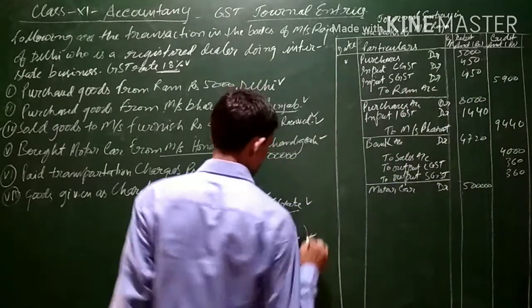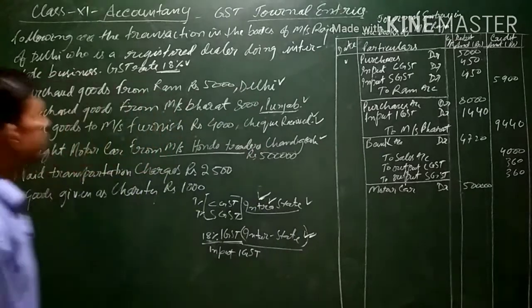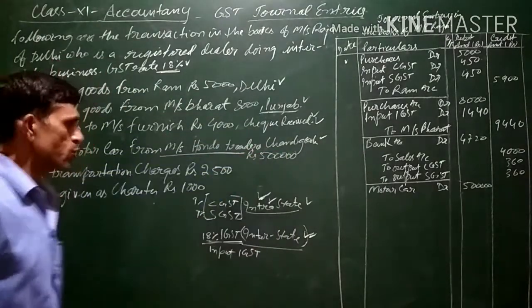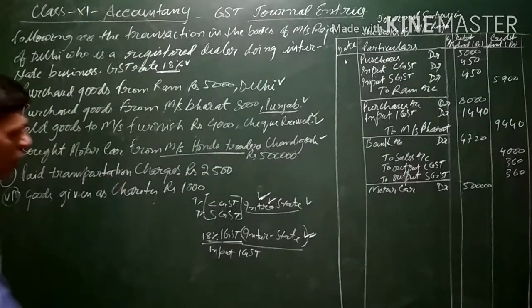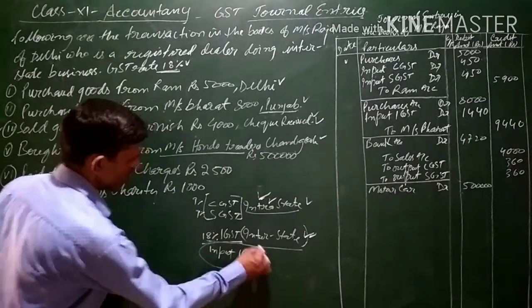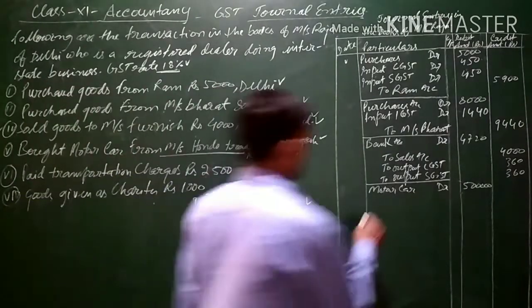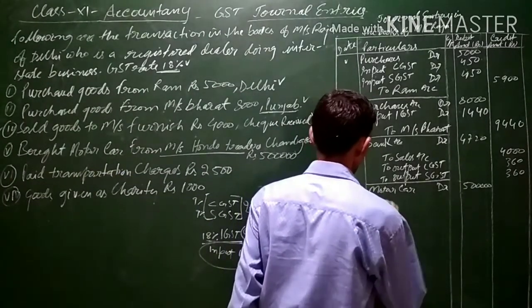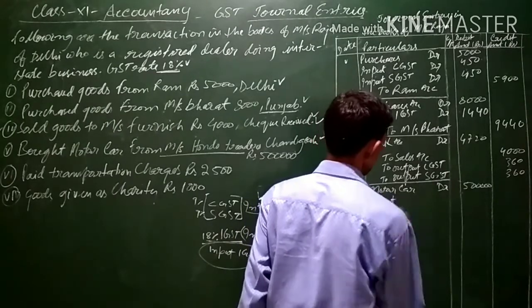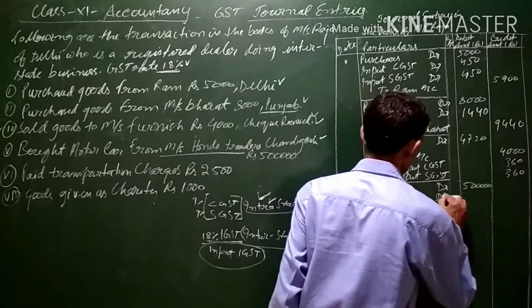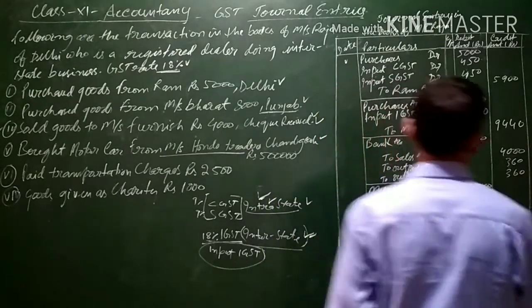And this is an interstate transaction because Mr. Raja is from Delhi and the seller is from Chandigarh. So input IGST will be charged because these goods are being bought. So input IGST will also be debited in this case. Since goods are purchased, it will be a cost for us. Input IGST debit, percentage is 18%.